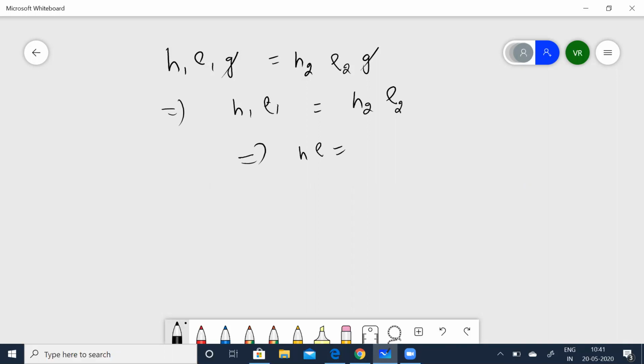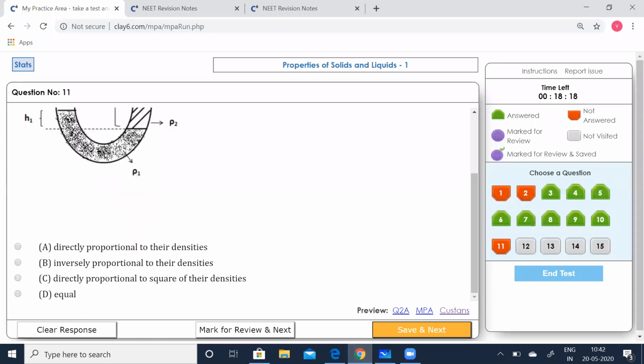Okay. Pressure at the interface of two liquids must be the same. So in that case, it is now going to be H1 rho 1 G is equal to H2 rho 2 G. G and G get cancelled. So this implies H1 rho 1 is equal to H2 rho 2. Or you can say that H rho is equal to a constant. Or this implies H is inversely proportional to density, 1 by rho. So let's see which option is correct. Yeah, inversely proportional to the densities. B option is correct. Save that, go to the next.